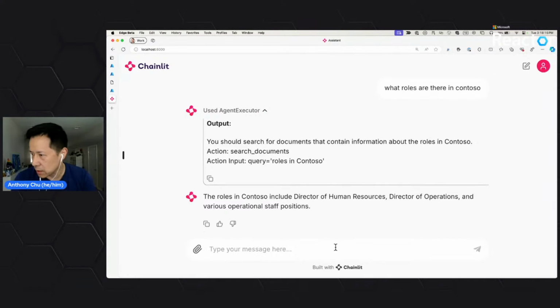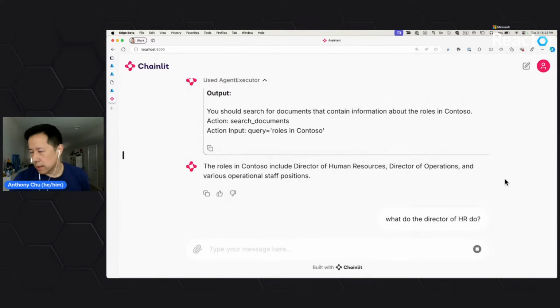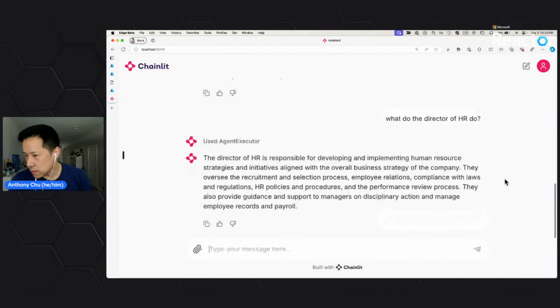So maybe we can ask it about one of these people. What does the director of HR do? And it should, yeah. So it got some information about that. So yeah, that's really the end-to-end of loading some data into Azure AI Search, and then also querying that using Chainlit and Langchain.